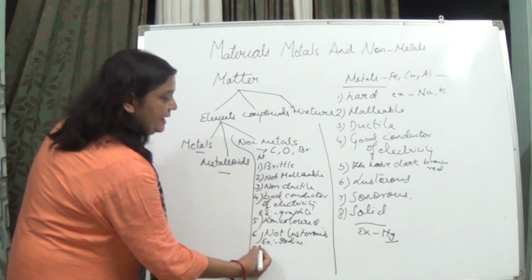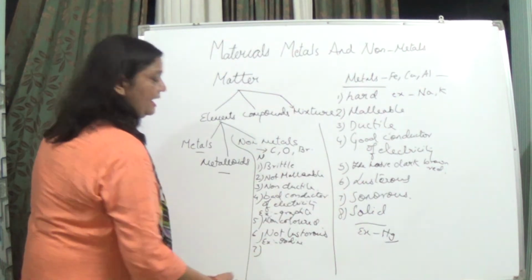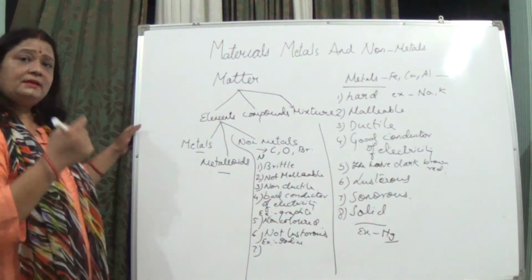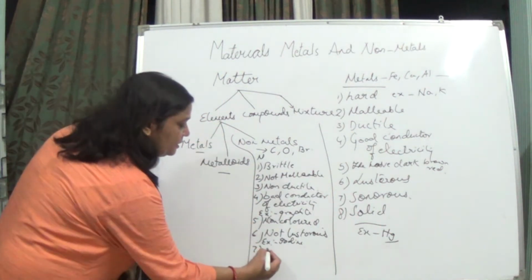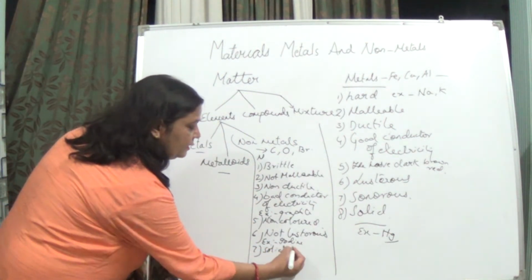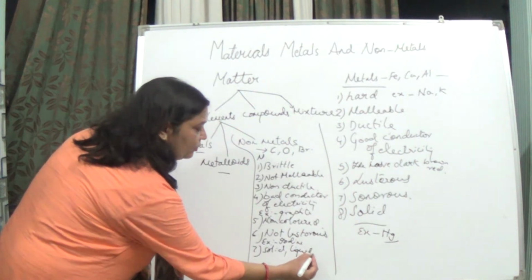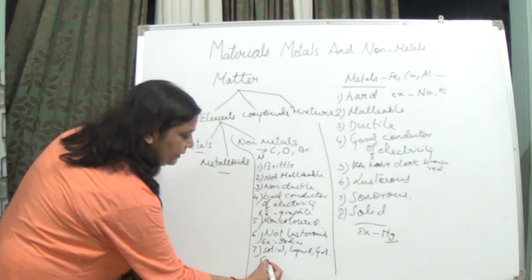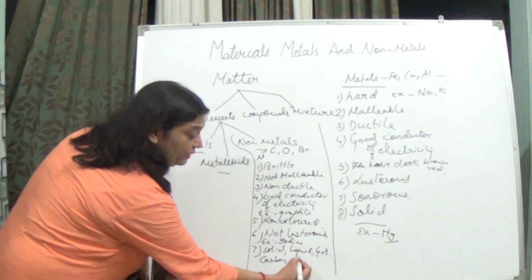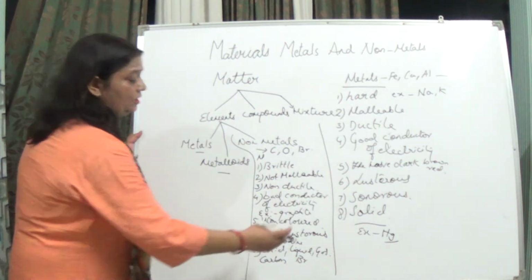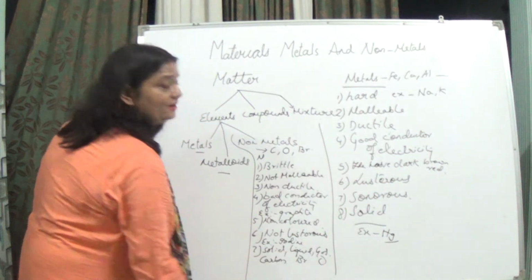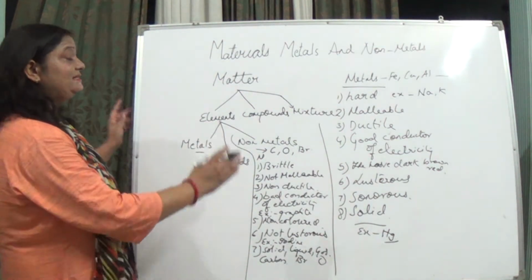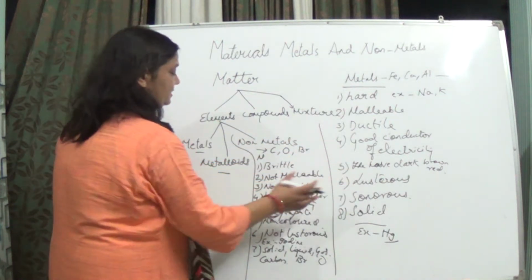Now next, do they exist only in the solid form? No. They exist in all forms: solid, liquid and gaseous. When we talk about solid, take the example of carbon. When we talk about liquid, take the example of bromine. When we talk about gases, oxygen, nitrogen, anything you can take. So these are the basic characteristic features of metals and non-metals.